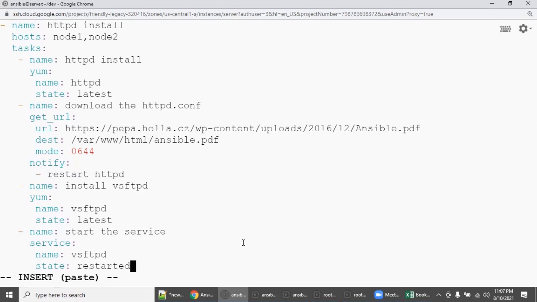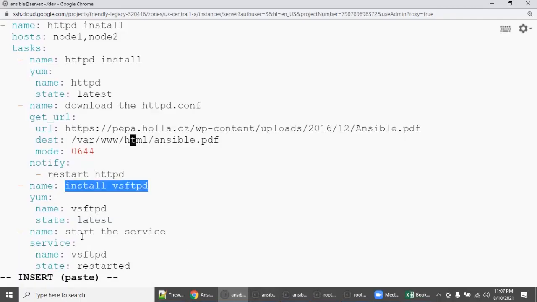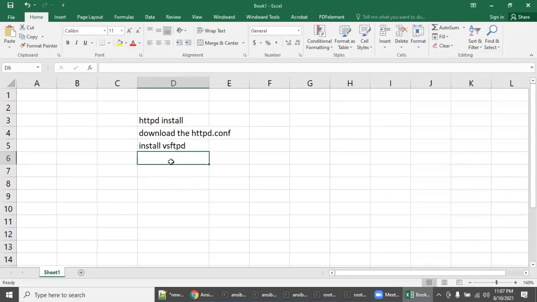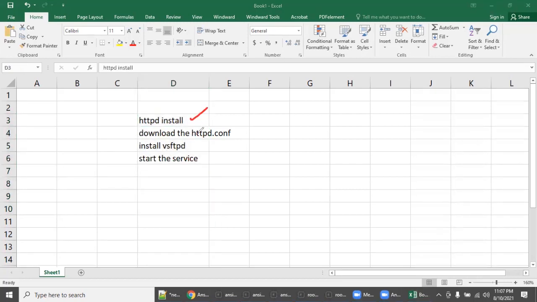So now you have the huge play, right? So go here. What is this section play? So copy and put it here, and copy this play, which is going to be start service. So like this, in production, you have hundreds of sections. So this is going to be one play. This is going to be one play.